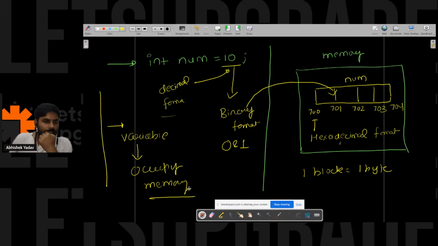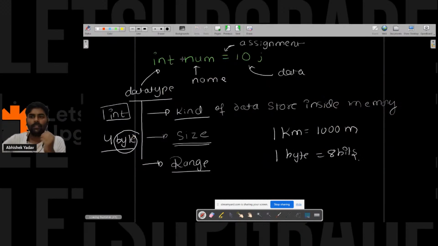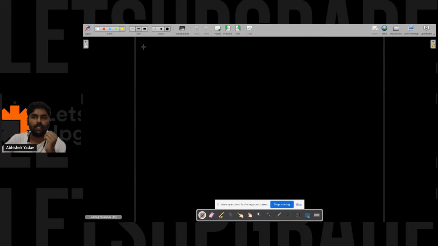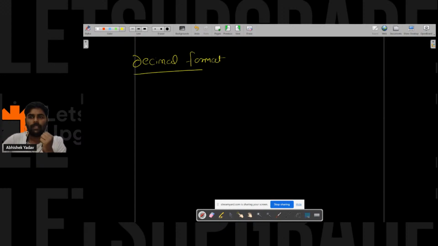Sir, what is hexadecimal format? Okay, so guys, you are familiar with the decimal format, binary format, and hexadecimal format. Let's talk about the decimal format first. Decimal format is what, guys? All the numbers that you use daily, like your phone number, are in decimal format. Why is it in decimal format?